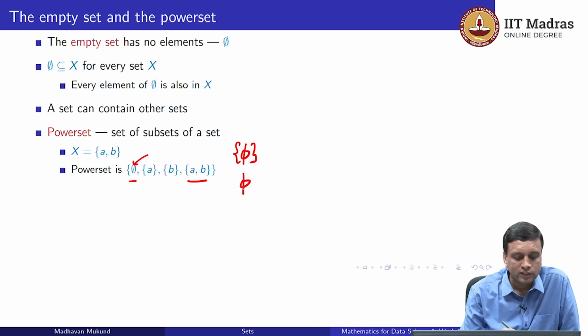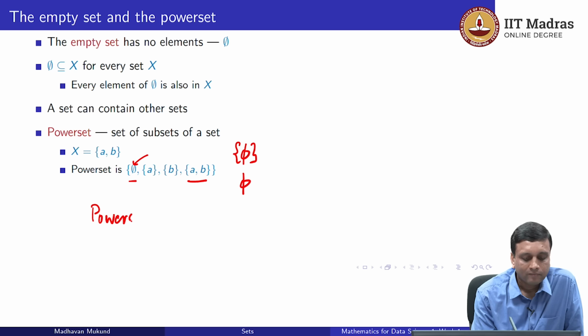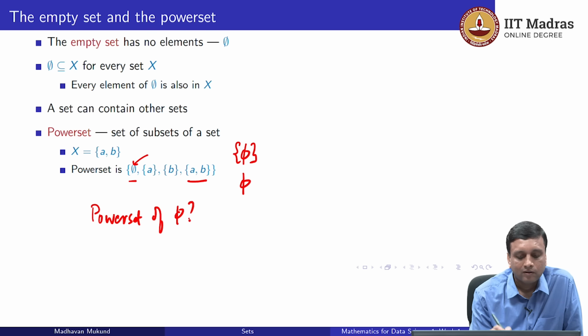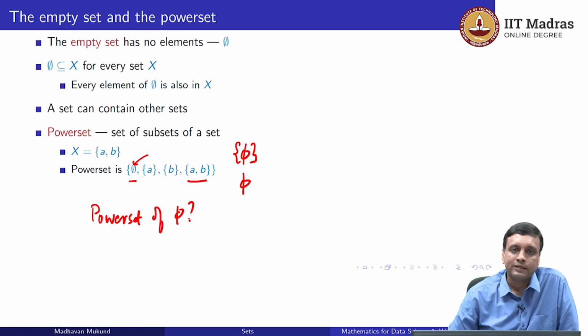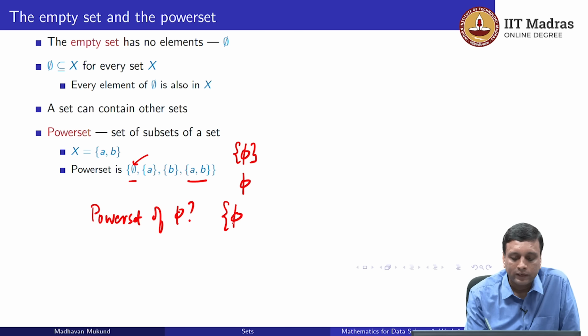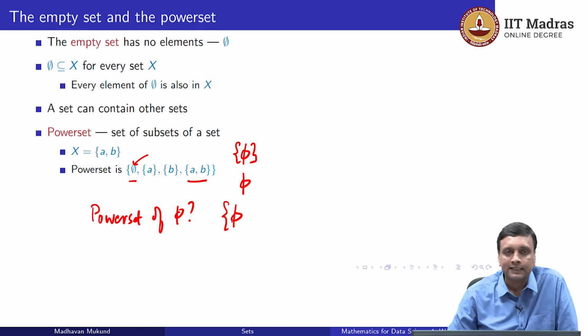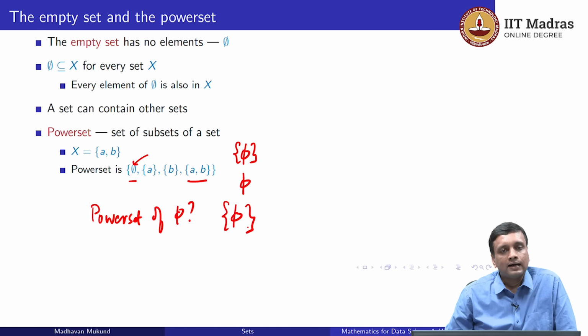So for instance, if you ask what is the power set of the empty set, right? We know that the empty set has a power set which contains the empty set. So we have at least one empty set as one element of the power set, and there is nothing else, right? The full set is also the empty set, but if we duplicate an element, it's the same thing. So in fact, the power set of the empty set is a set consisting of just one element, namely the empty set itself. So just remember this, that the empty set on its own denotes a set with no elements, but an empty set with a brace around it is not the same thing. It is a set consisting of one element, namely the empty set.